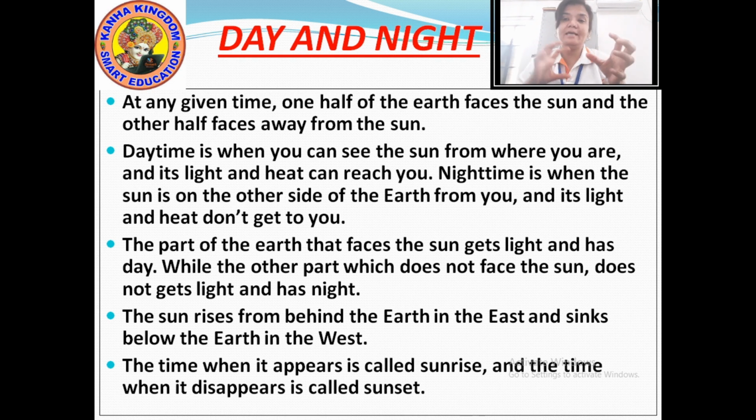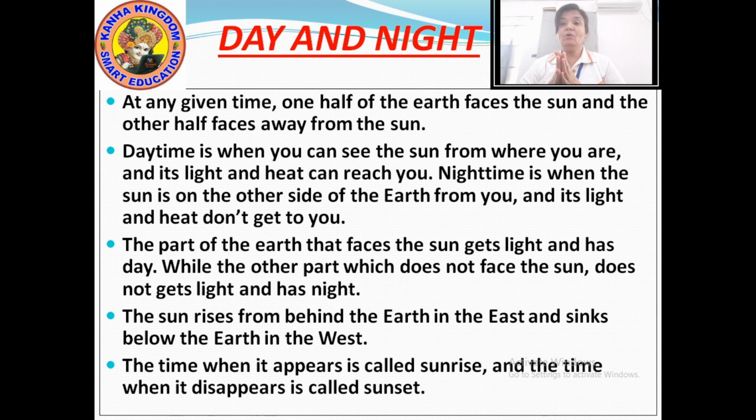Okay, so this is day and night. The day is when the sunlight or the sun can be seen, and night is when you cannot feel the heat and the light of the sun. It is dark. Next, the part of the earth that faces the sun gets the light and has the day, while the other part of the earth which does not face the sun and does not get the light has night.